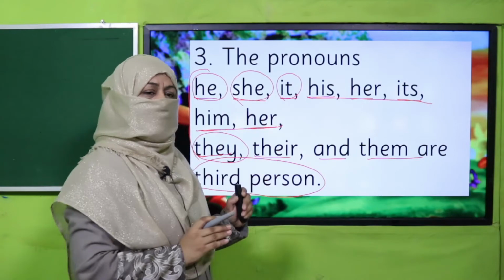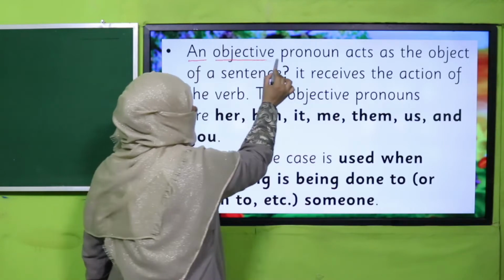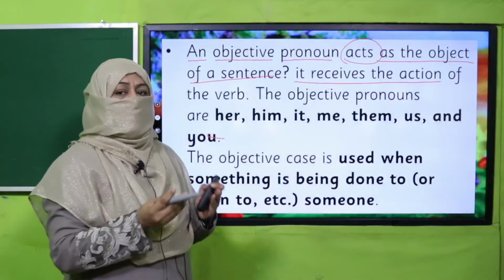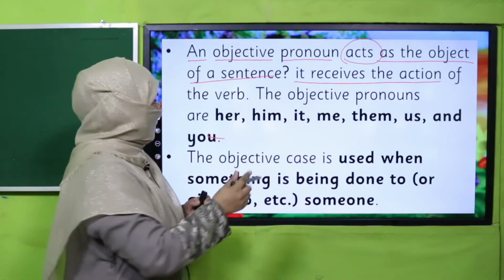So first let's find out what the objective case of pronoun basically is. An objective pronoun acts as the object of a sentence. So in a sentence, if the pronoun is the object, then we'll use the objective case of pronoun. And what is object? It receives the action. We have learned it. In a sentence, the one who does the action is subject and the one who receives the action is object. So when a pronoun is receiving an action, we'll use the objective case of pronoun. Do you understand? So let's read it.